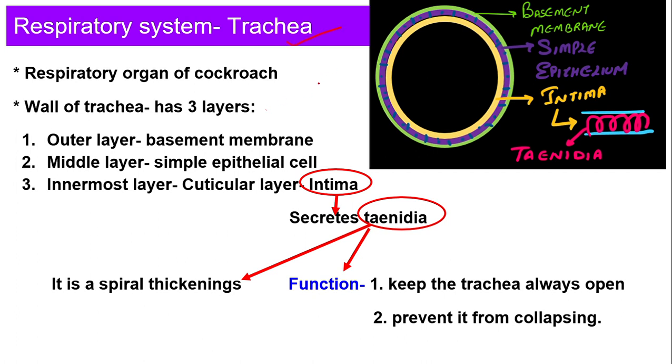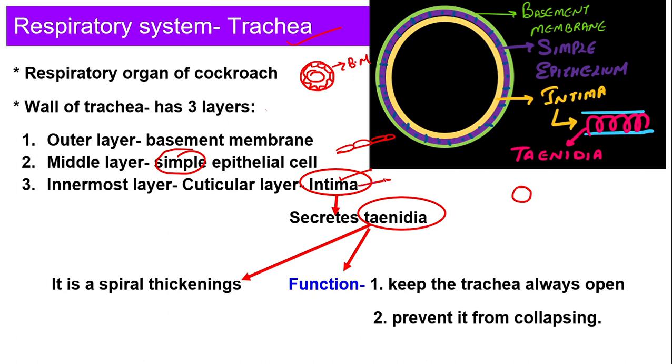Trachea is made up of 3 layers. The outer layer is made up of the basement membrane. Since there is a basement membrane, what will be present above it? I have already told you, epithelial tissue will be present, right? So epithelial cells will be present. Which one? Simple. When I say simple, it means it is made up of a single cell. Okay, no double cell. The innermost lining of the trachea we call intima.